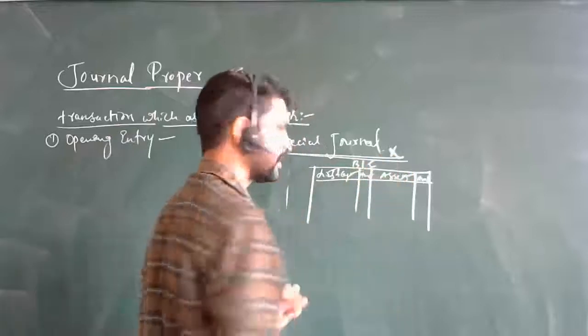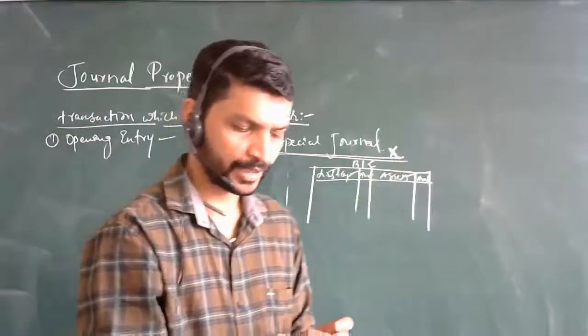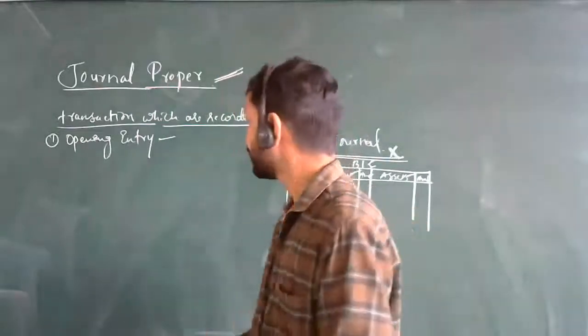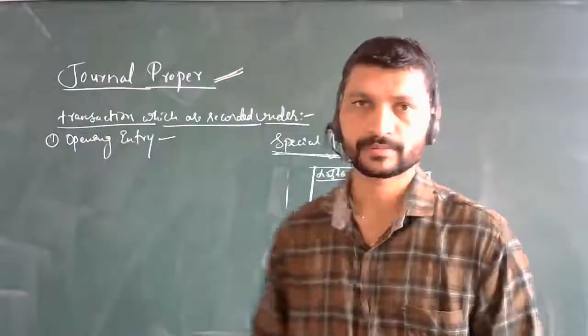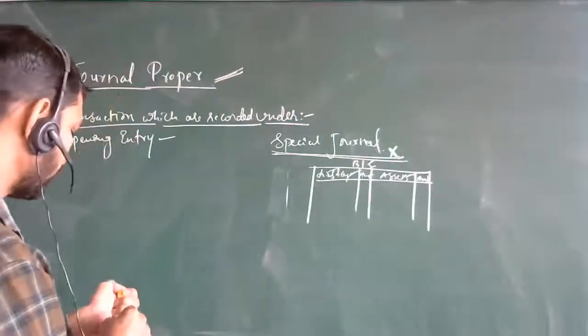When you have the opening balance of assets, liabilities and capital, that we are not recording in the special journals; for that purpose we maintain the journal proper. Got the things? So this is the first point, exactly what it means.